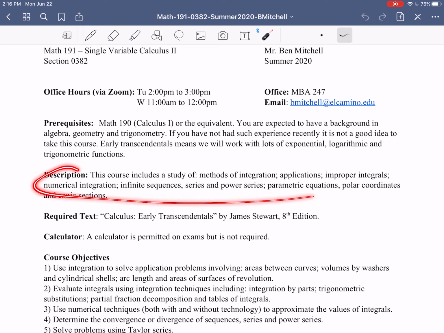In terms of a description of the class, technically we're going to be studying methods of integration, applications of integrals, improper integrals, numerical integration, infinite sequences, series, power series, parametric equations, polar coordinates, and conic sections. To be honest, the vast majority of this 191 course really focuses on the concept of accumulation.